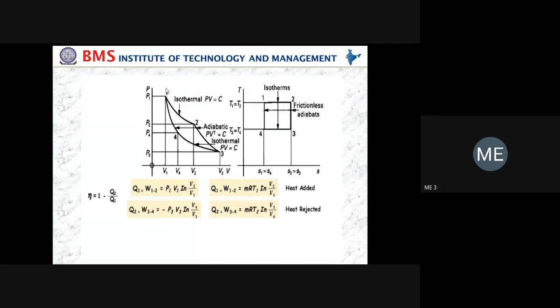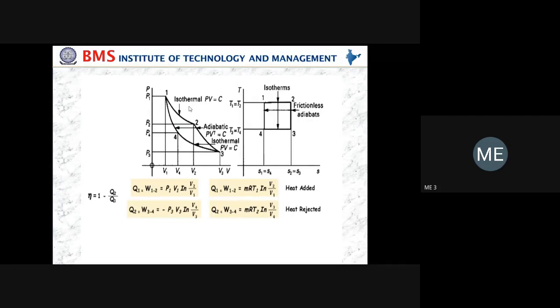So in order to attain the isothermal condition, the engine should run at very slow speed, and for attaining the adiabatic condition, the engine should run at fast speed. So that is not possible. We cannot switch over the speed in between the process. We can start and stop the engine only after the completion of the cycle. Cycle means you should complete all the four processes, then only you can stop the engine. So it is not possible.